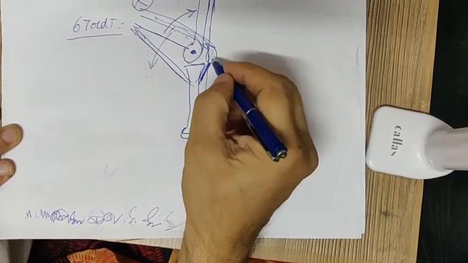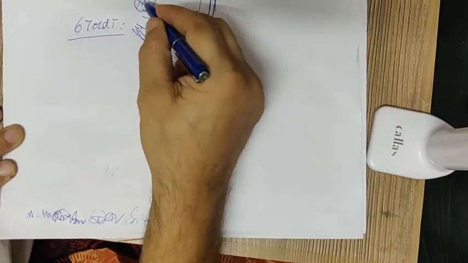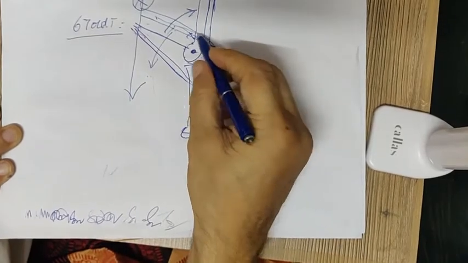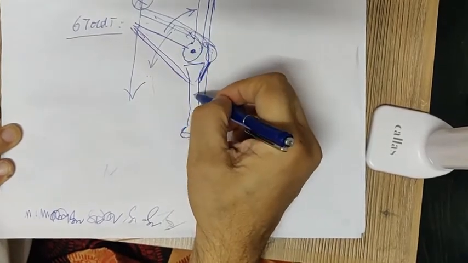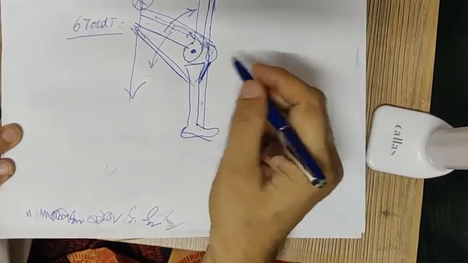Now this was my position, and my quadriceps couldn't hold. Because of the fall, I kept on falling like this, and I ruptured this extensor apparatus more on the right side as compared to the left side.